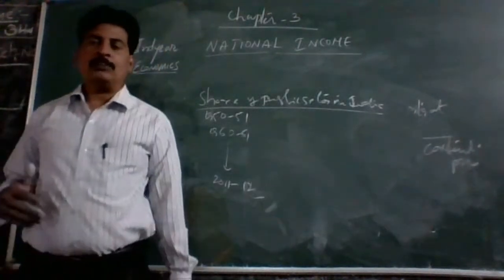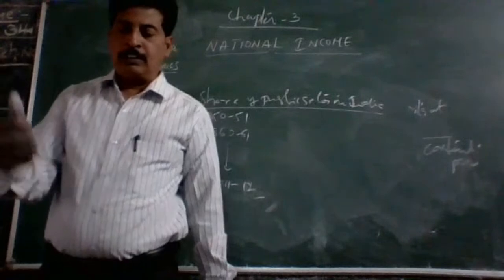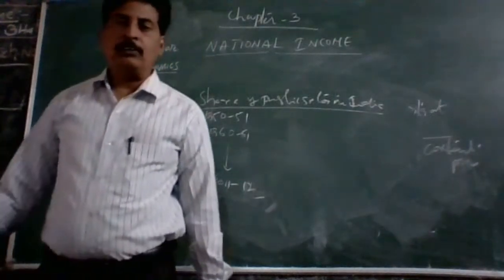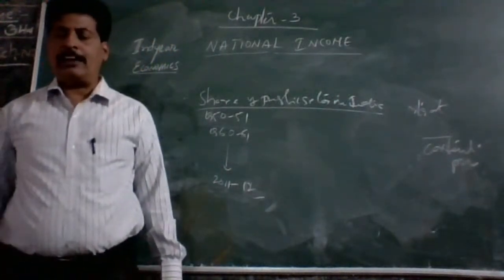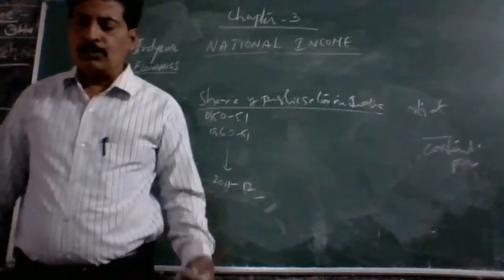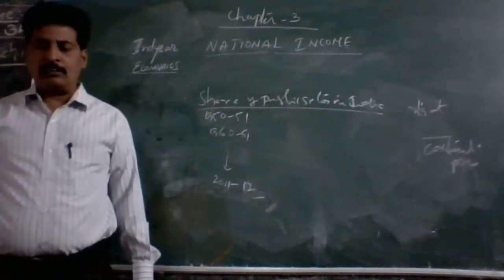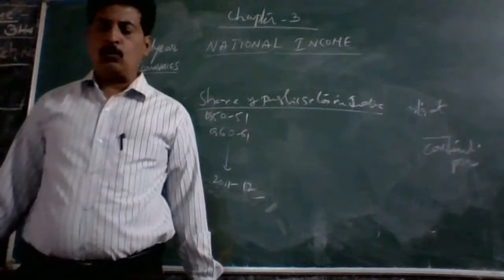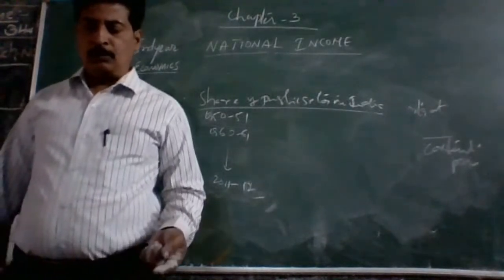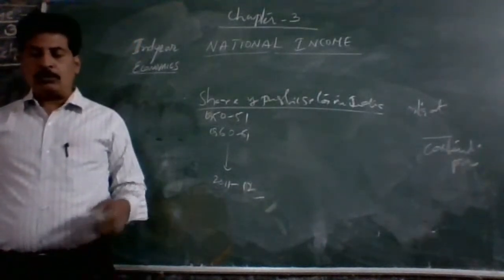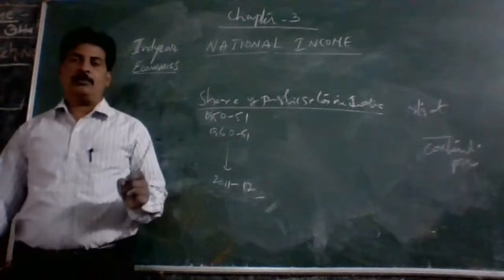In 2011-12, it increased from 8% to 20.2%. Whereas the share of private sector has declined from 92% to 79%. The above table reveals that the public sector's share in gross domestic product is only 8%, but it increased to 23.6% in the 1990s.